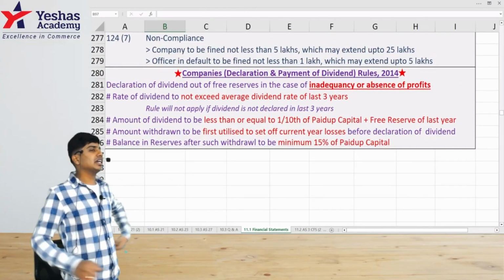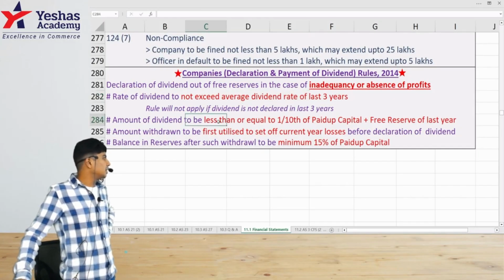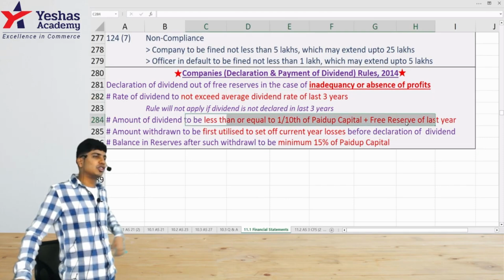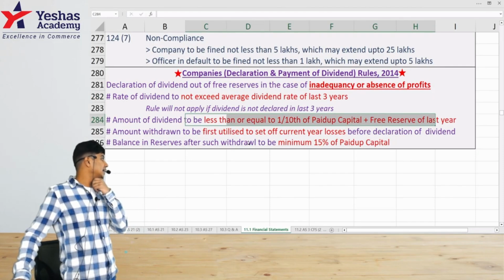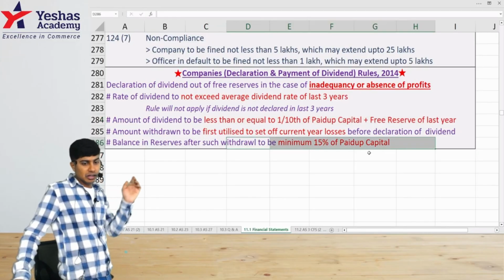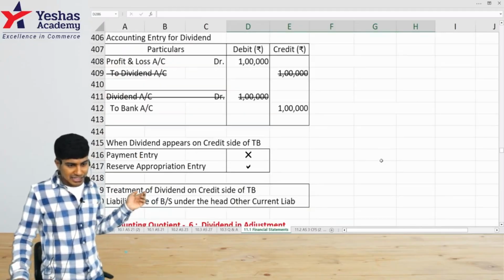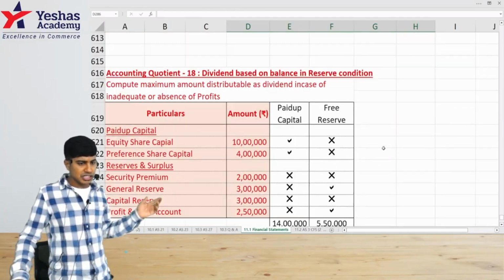Rate of dividend cannot exceed the average of the last 3 years. Amount of dividend should be less than or equal to 1/10 of paid up capital plus free reserves after deducting current year loss. And balance in reserves after utilizing it should be 15% of paid up capital. We had done questions on this at the end. I show it to you. This is AQ. Anyways, the regular class notes are there.